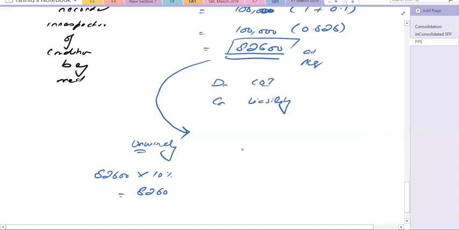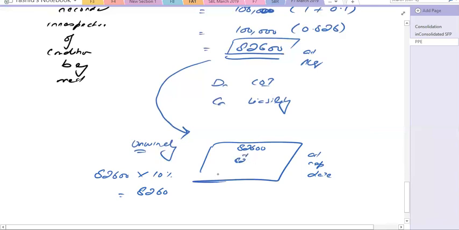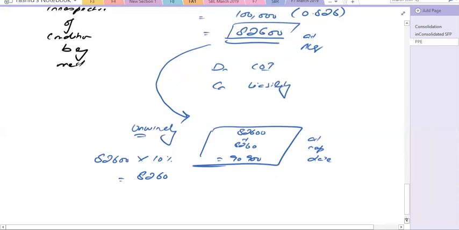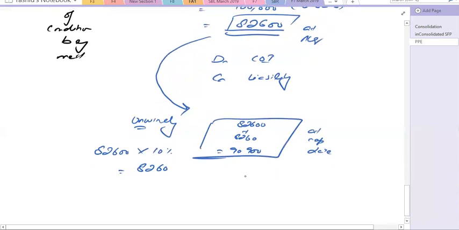So after 1 year, that means at the reporting date, the liability will be 82,600 plus 8,260, which gives you 90,900. So that means you need to increase your liability. At the year end, the liability will be 90,900.